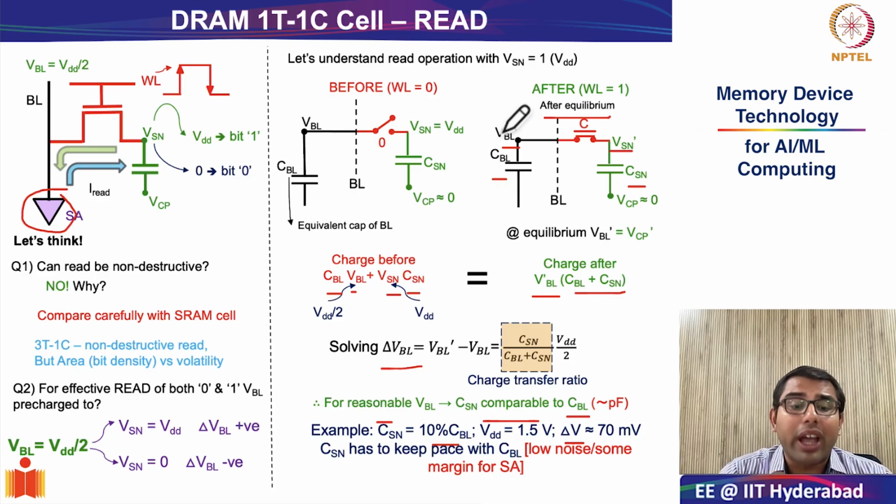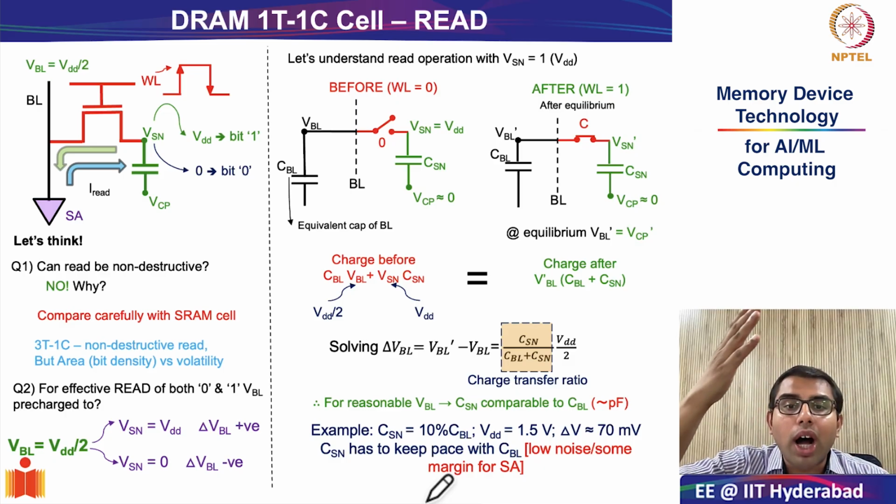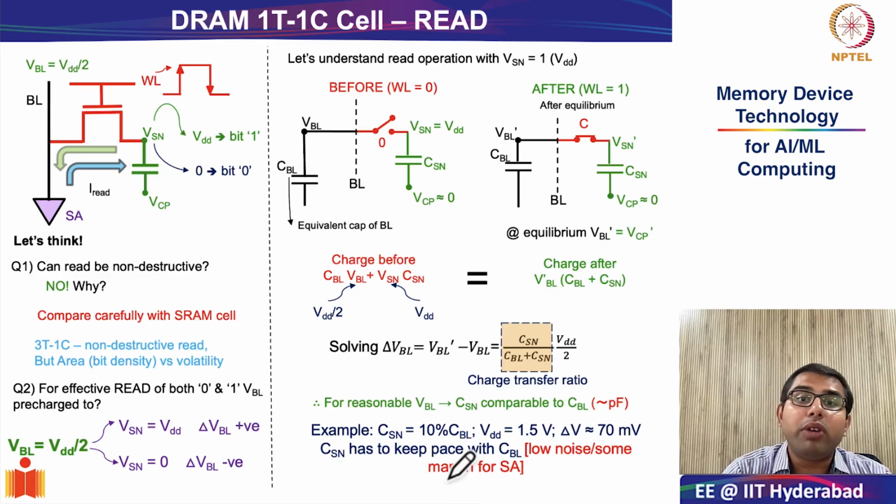In essence, the point I'm trying to make is that as you make CBL larger, why is CBL becoming larger? Because you are making bigger and bigger DRAM arrays, so you need to draw out longer bit lines, which will have larger CBL. The storage node capacitance CSN also has to keep pace.